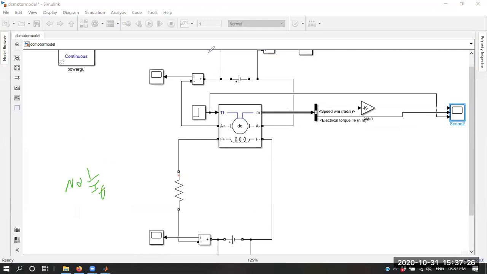Can any student let me know the disadvantage of this method, inserting a resistance in series? What will be the disadvantage if we insert the resistance in series with the field winding to control the speed of a motor?